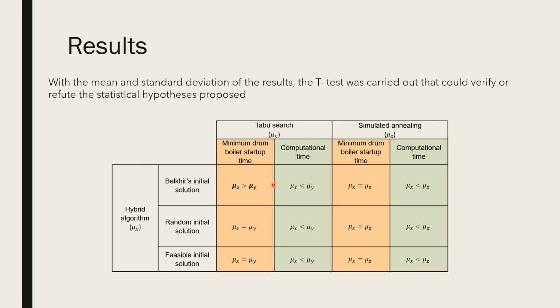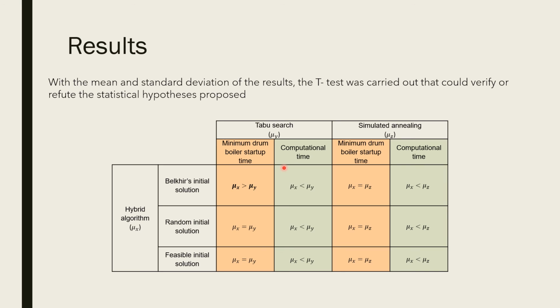However, for the case marked in bold, the average startup time with taboo search was, according to the t-test, significantly less than the average startup time obtained with the hybrid algorithm. This may have happened because the taboo search algorithm performs many more simulations.